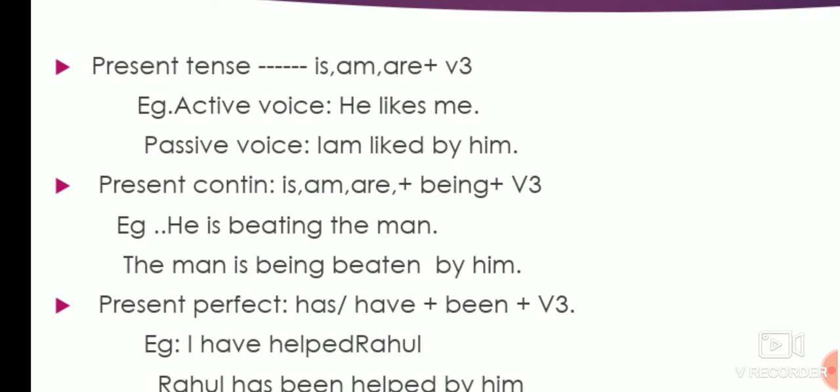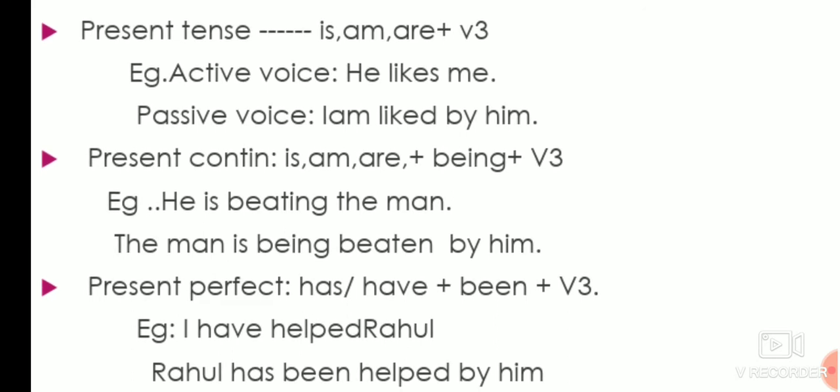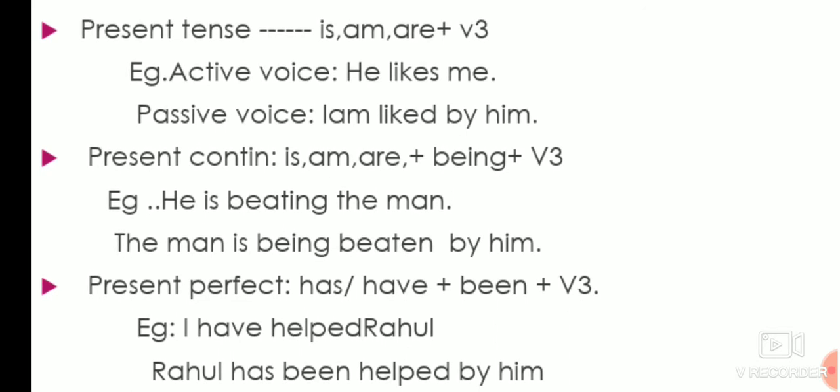I am. Now I told in the rule: am, is, are plus verb. He likes me, so now me will change into I. With I we use am. Likes becomes the third form, liked, and by him. Now he will change into him, and by you have to use because it is passive.